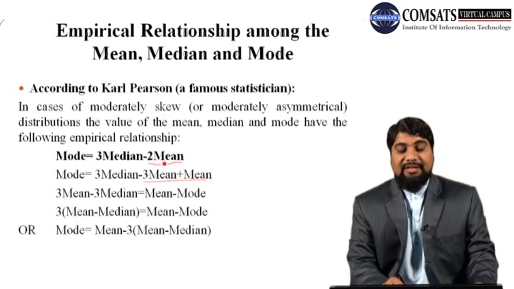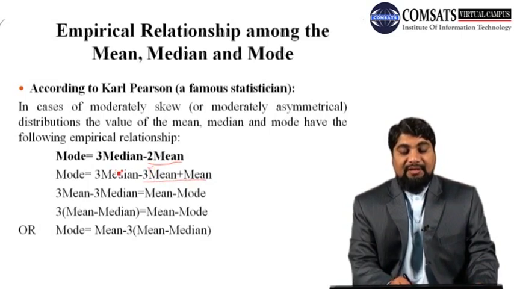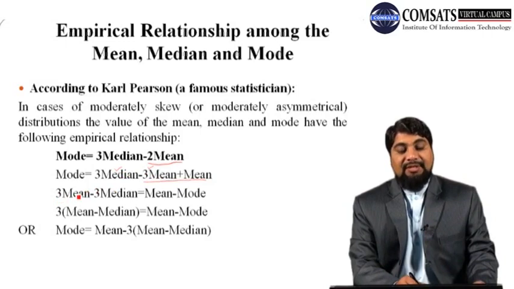So just writing this minus 2 mean in this form, minus 3 mean plus 1 times mean, and then shifting this 3 mean and 3 median term to left hand side. So here we have minus sign with 3 mean. So shift it to left hand side, we get plus 3 mean, and then here we have plus 3 median. Shift it to left hand side, we get minus 3 median, and on right hand side we are left with only this mean.